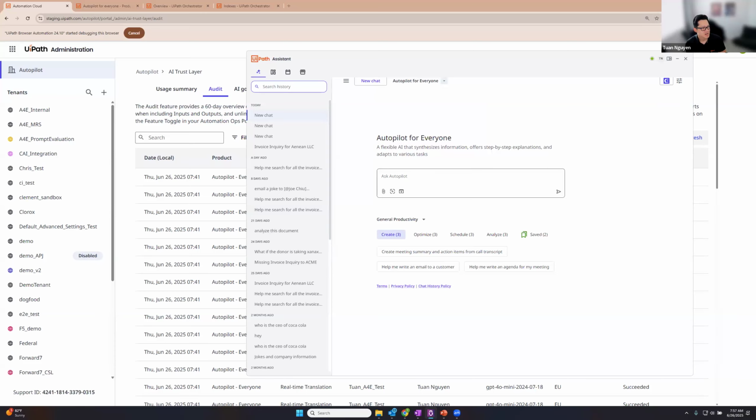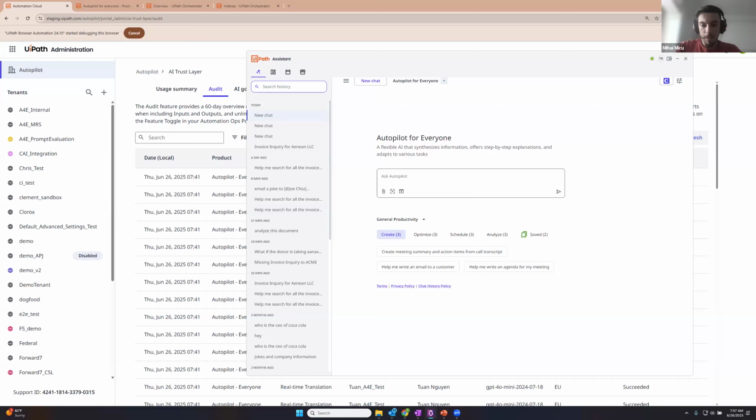Oh, okay, awesome. The next question was from Kavish. What is the AI model that Autopilot uses? Yes. Autopilot for Everyone uses Anthropic's Claude 3.5 Sonnet V1, right? We're going to be upgrading it to 3.7, most likely in this month's release. So we work on a bi-monthly release cadence. So every 2 months, we'll be releasing a community version. And then with their LTS release, we'll have an LTS release as well.